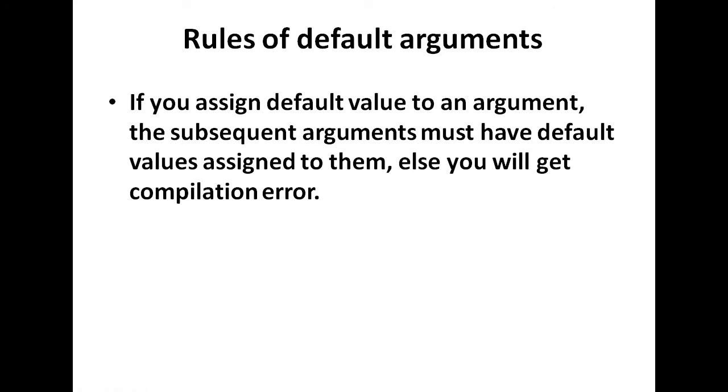Then there is one rule of default arguments. If you assign a default value to an argument, the subsequent arguments must have default values assigned to them, else you will get a compilation error. What is the meaning of this rule? Always remember, default values are given from right to left.